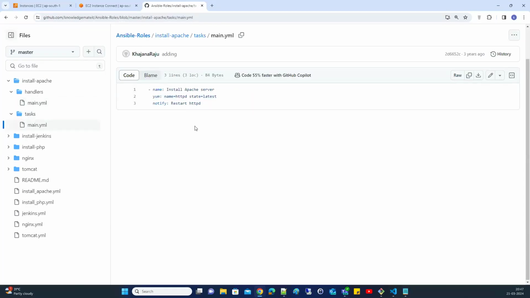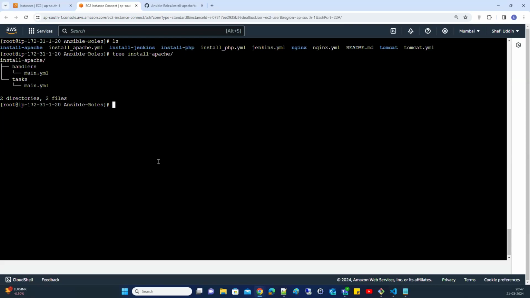Once the software is installed, once HTTPD is installed, then only you need to start the service. If you didn't install, there's no need of starting the service because the software itself is not installed. For example, systemctl start httpd. What is the error we are getting? Unit not found.